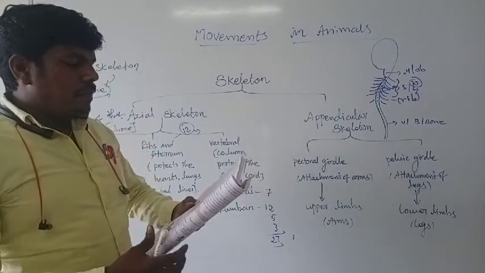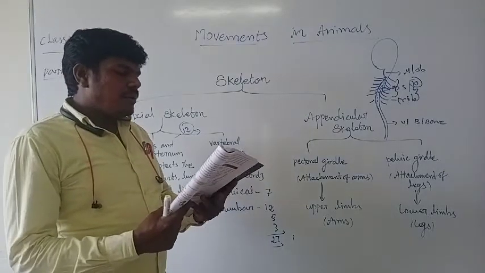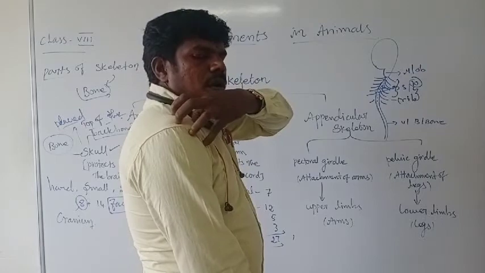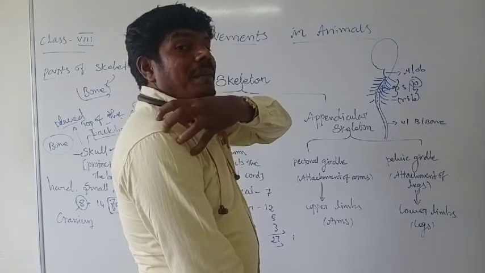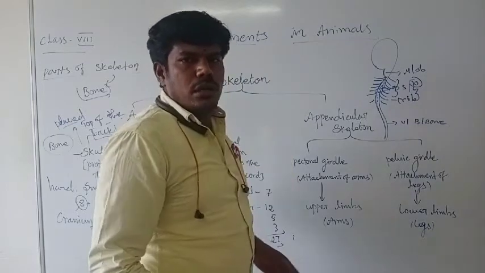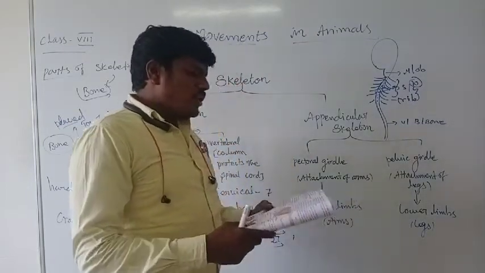That means the ball that is present in the upper ball-like structure. That means at the top part of the shoulder there is one ball-like structure. That means the cup-like structure that is present here, the forelimb will connect to the shoulder. This is called the pectoral girdle.